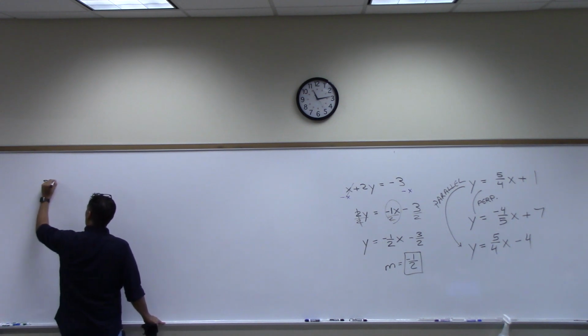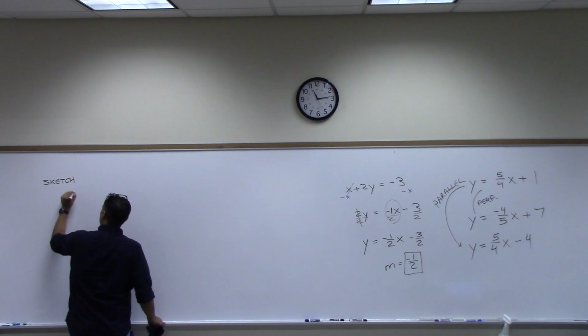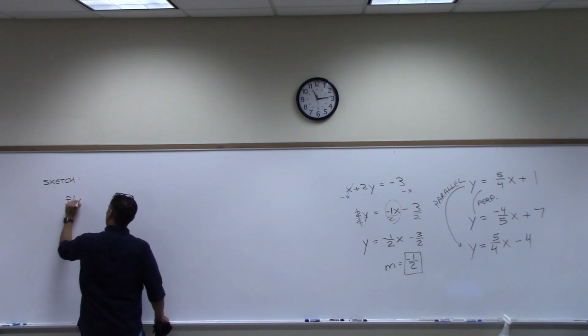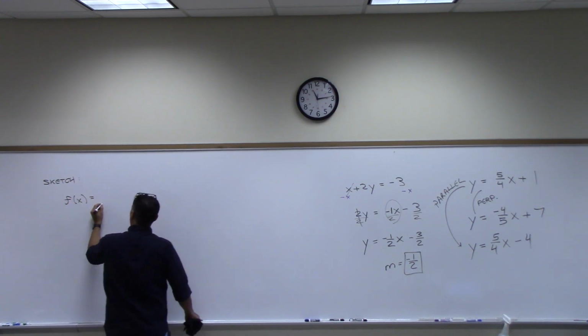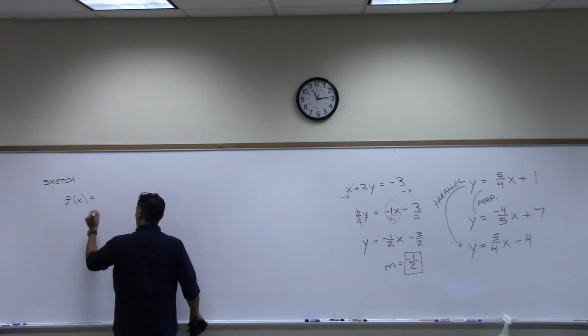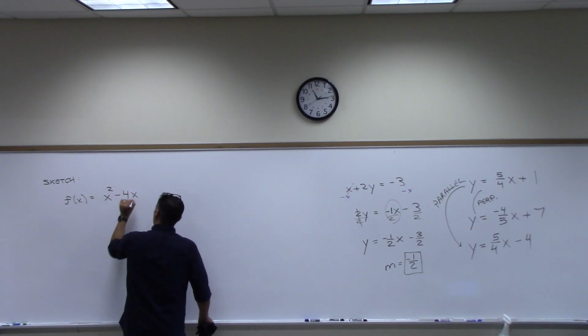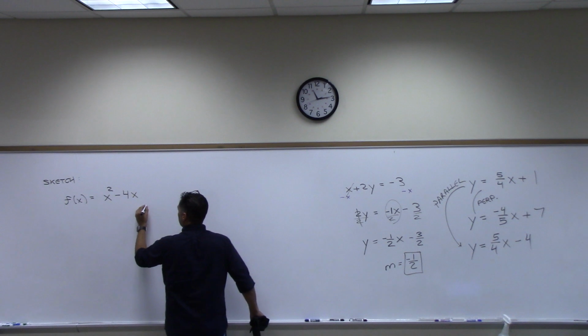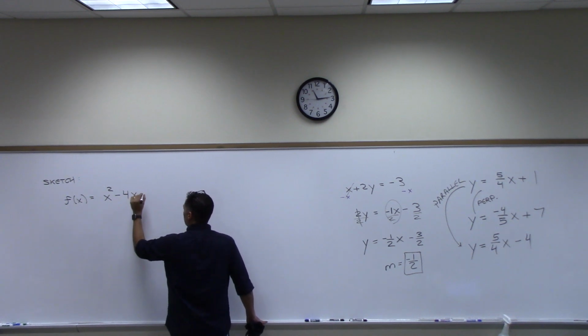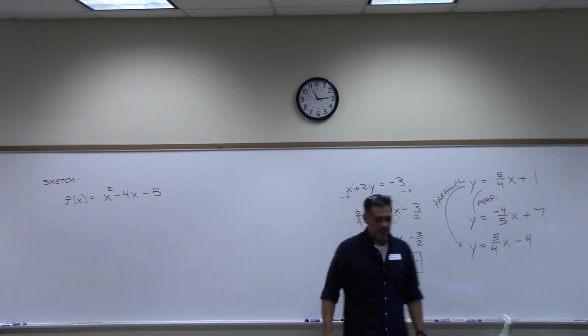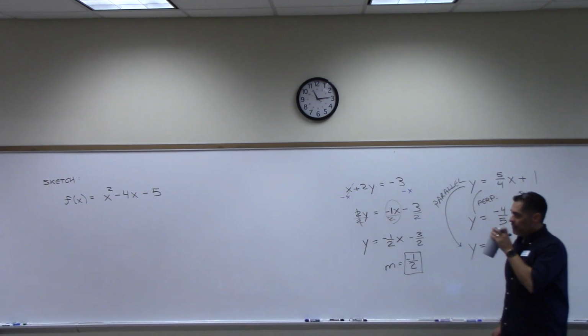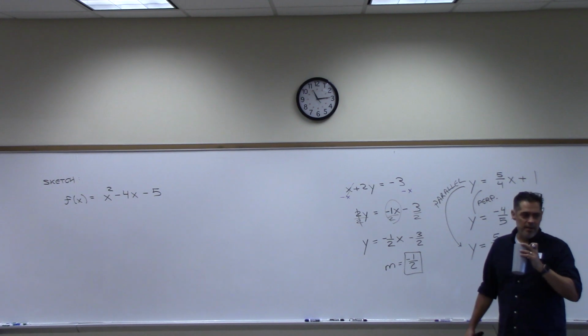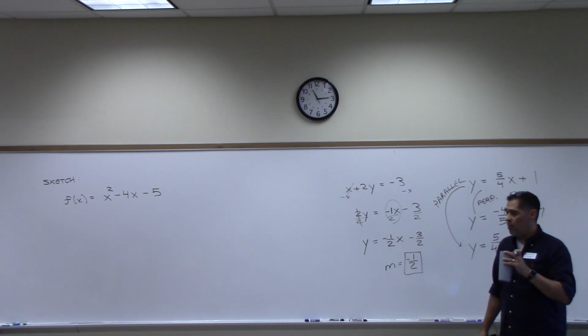So the instructions here are to sketch this, right? So I'm going to give you a quadratic function. And y'all wanted me to give you a hard one on the test, right? No. Is that what y'all said? I thought that's what you all said. For some reason, my memory is failing me here. I thought y'all said try and come up with a really hard one for you. Okay, I don't know. Maybe it's just not happening for me. All right, this is a very basic one right here. So let's just do this one to get started. We'll do one more after this, right?